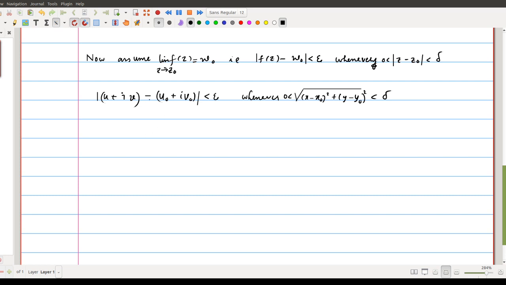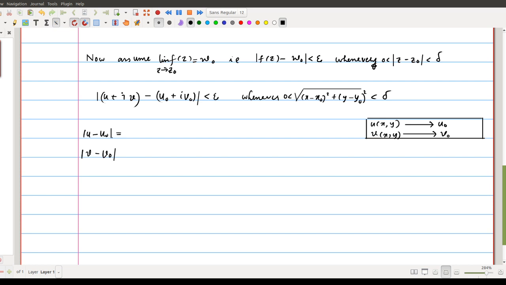Now we consider these things. So we need to prove that, we write here what is the requirement. We need to prove two distinct limits: u of xy tends to u naught, and we need to prove that v of xy tends to v naught as well. We need to prove these two things. So we start with the modulus u minus u naught. First of all, we consider this, and next we will consider v minus v naught.